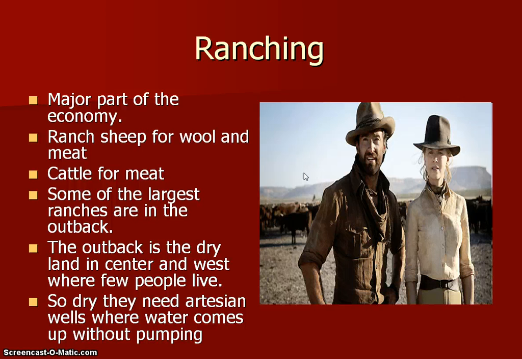Now ranching is a major part of the economy, major. They ranch sheep for wool and for meat, and cattle for meat. Some of the largest ranches are in the area called the Outback. The Outback is the dry land in the center and the west where few people live. It's so dry that they need artesian wells, where the water comes up without even pumping.